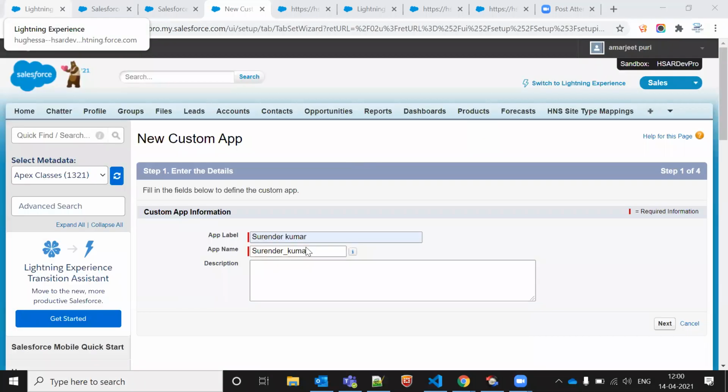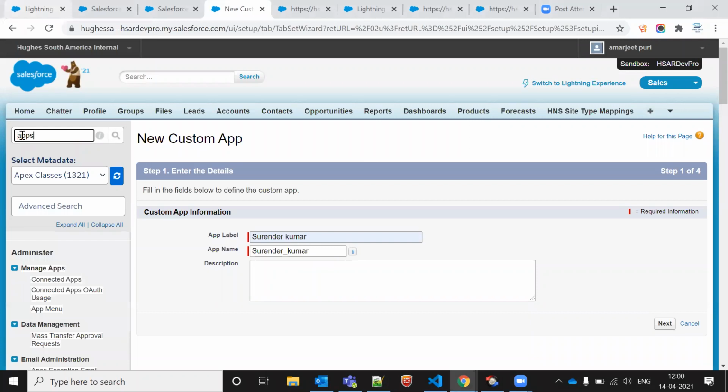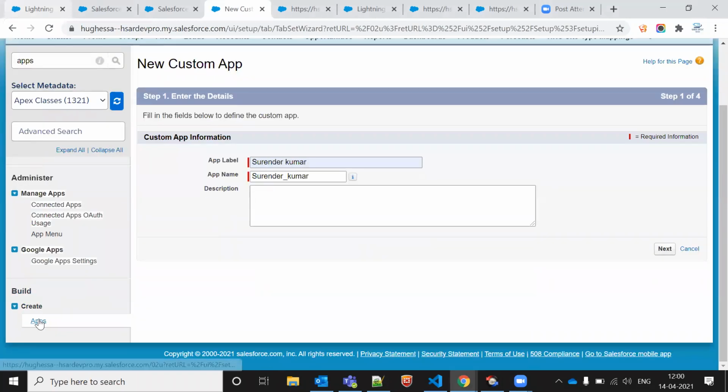We have a doubt: can we take Omni-Channel as a chatbot, or is it a third-party application we need to integrate? No, that is not a third party. That's a part of Salesforce only. Let me share my screen and show you. Are you able to see my screen now?